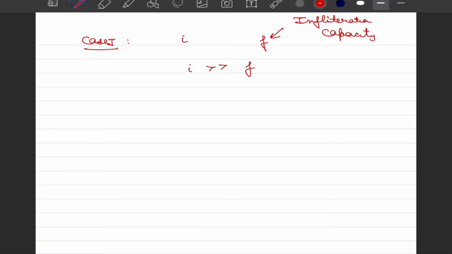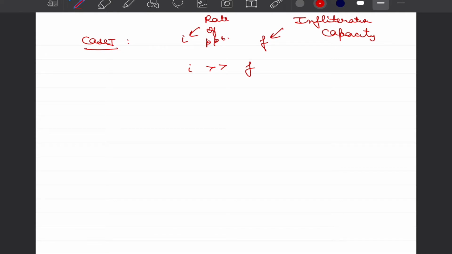Let us say that precipitation happens with intensity I over strata where the initial infiltration capacity is F. Now there are two cases possible. The first is that the rate of precipitation I is greater than the rate of infiltration. To avoid confusion, I am saying that F is infiltration capacity, specifically the initial infiltration capacity, and I is our rate of precipitation, which we typically get from the hyetograph.